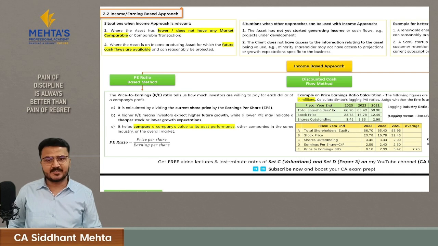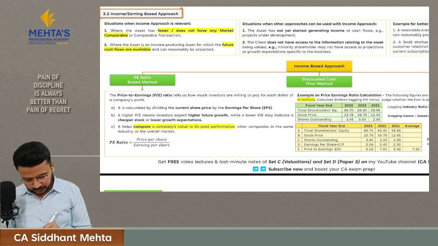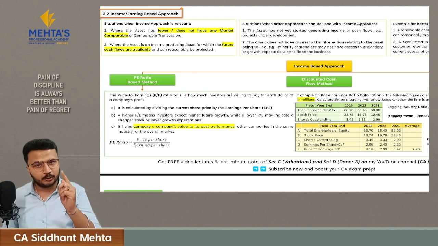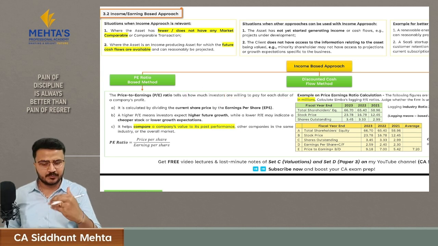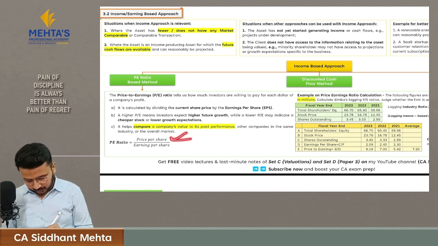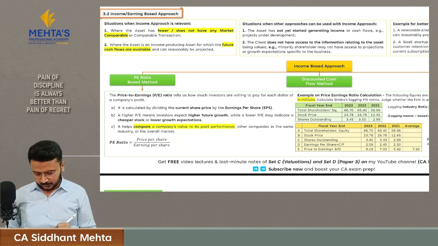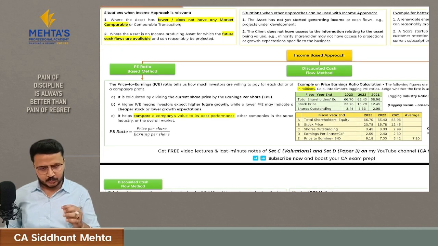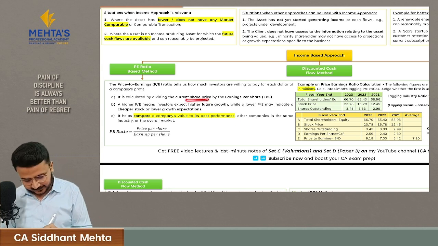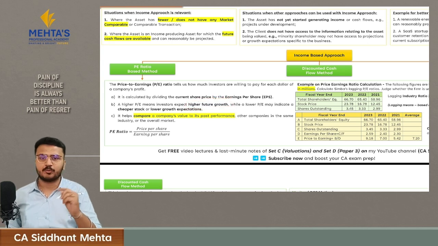Let's understand what is PE ratio. This ratio tells us how much investors are willing to pay for each dollar of your company's profit, because we calculate it like price per share of a company upon earning per share of a company. Hence, once we calculate a PE ratio, if there is a high PE, then it indicates that my stock price is overvalued or there are high growth expectations from investors from my company.